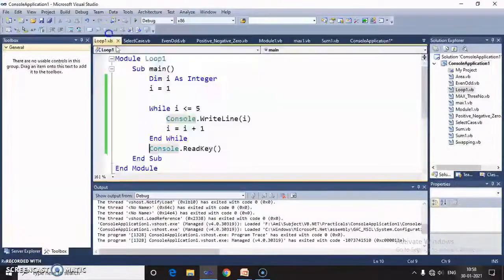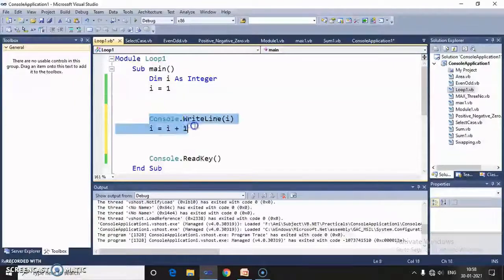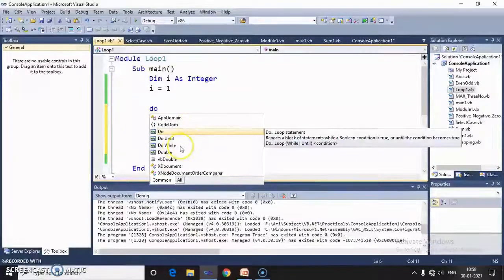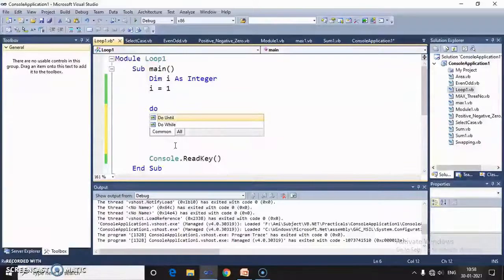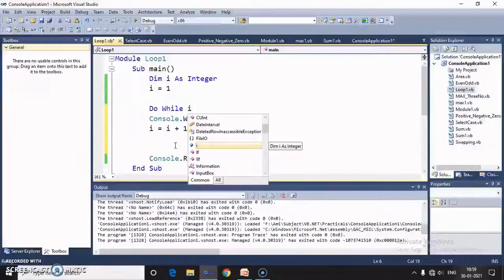Now the next loop. In the next loop I write the code for the do loop. Both statements are written as they are. This is my executed statement in the loop. So first of all I use do while. In the do while case I have to write the true condition so that my loop will be executed.